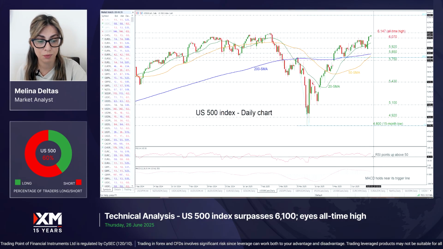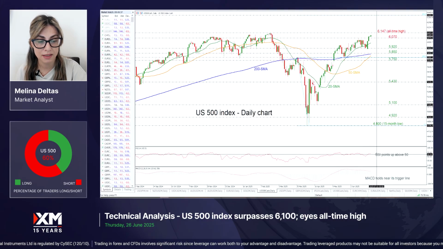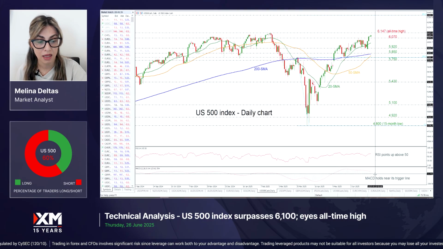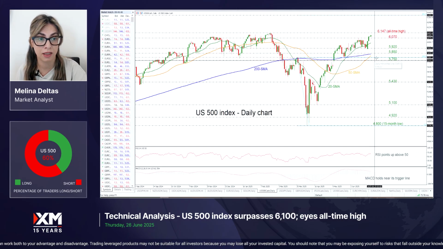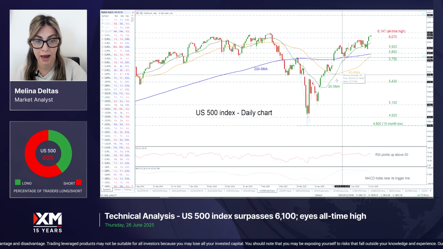The RSI is pointing slightly up, but is still beneath the 70 area. The MACD is trying to cross above its trigger line, holding above the zero area, so both of them are suggesting that we may see some more gains in the market and a potential new all-time high.